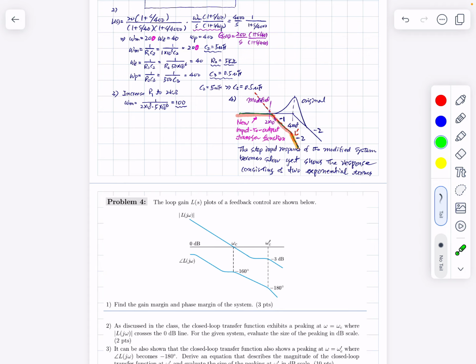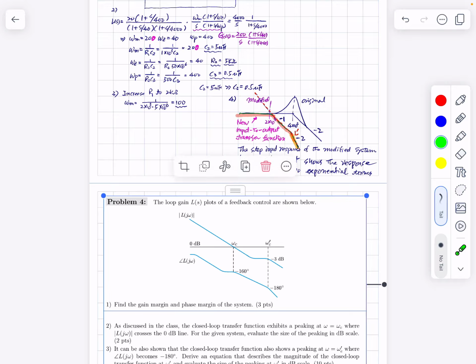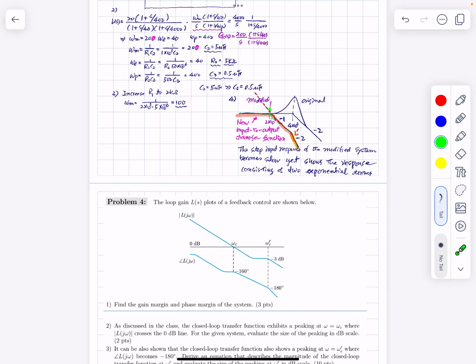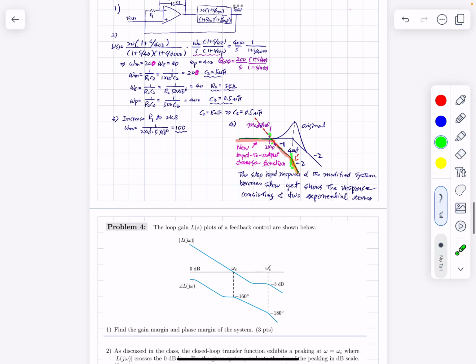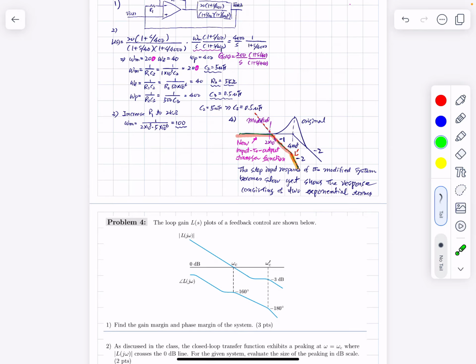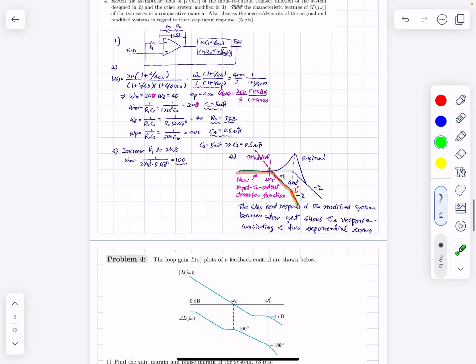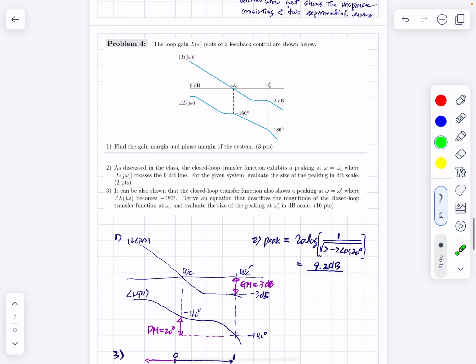Okay, this wording is not good. It becomes a second order system; the characteristics will disappear, and it consists of two exponential terms. One is coming from this, and the other is coming from this, and the characteristic is very similar to the previous one. But it consists of only two first order terms, which is way different from the previous case. Right? And problem number 4 is this one.